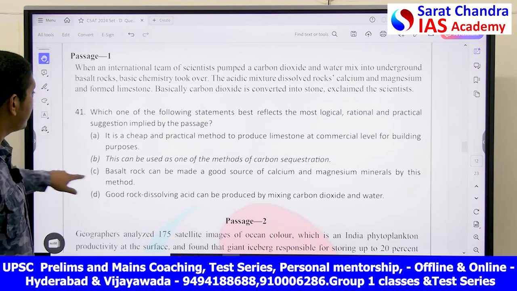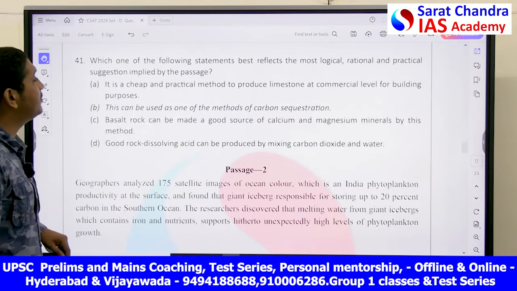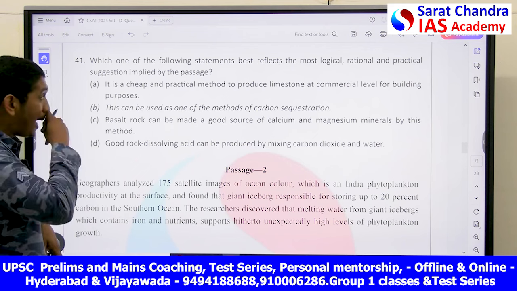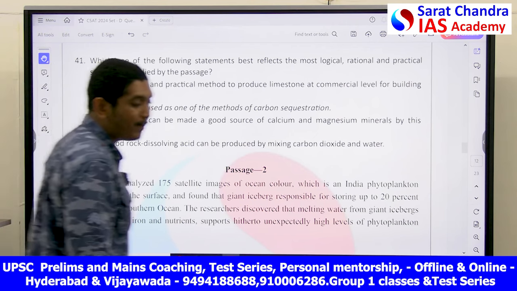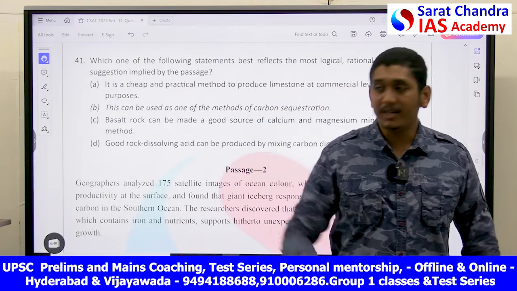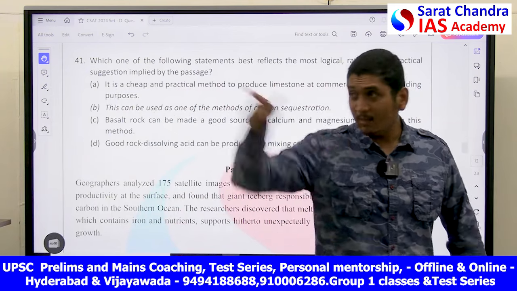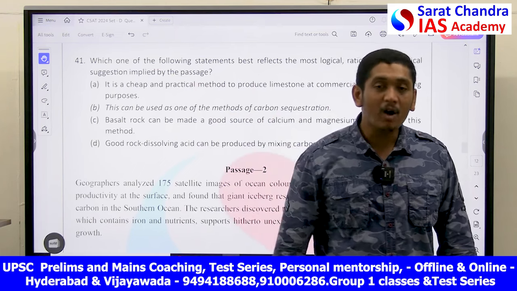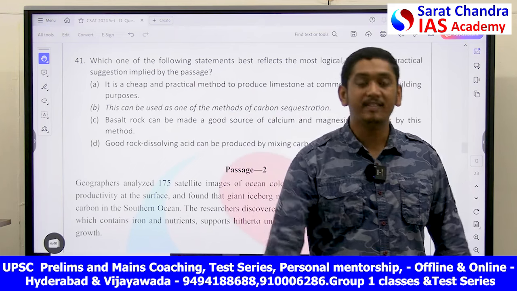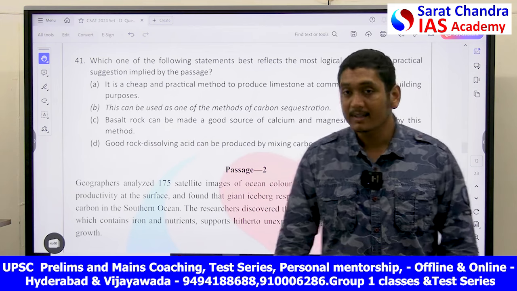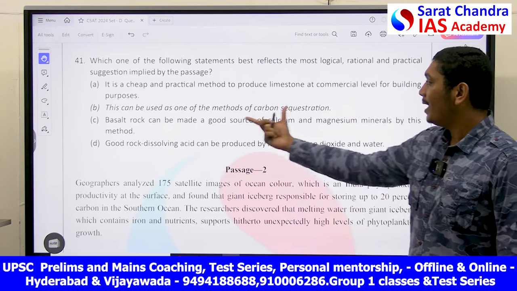Simple passage. You can see, which of the following statements best reflects the most logical, rational, practical suggestion implied by the passage? What they are implying, what he is trying to tell you, what he is showing you, that is what implies. What is he pointing towards? He is saying you can just take the carbon from the atmosphere and put it into the earth, where you can extract the limestone or convert it into limestone. There is a process to that.